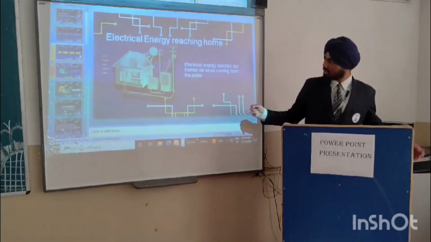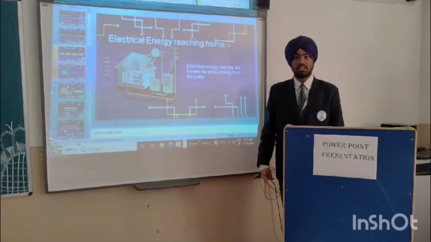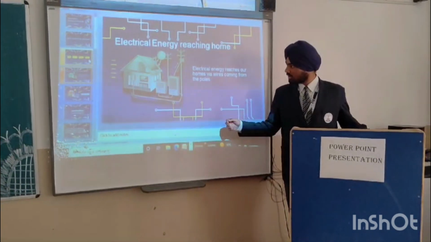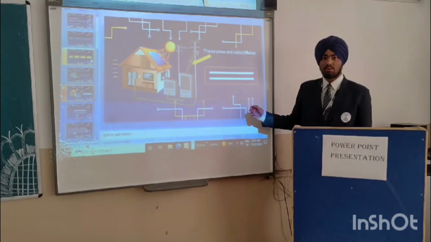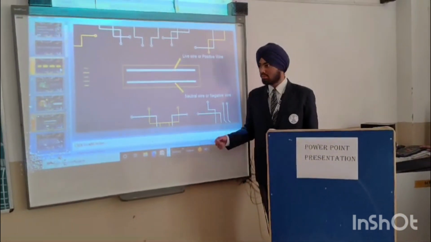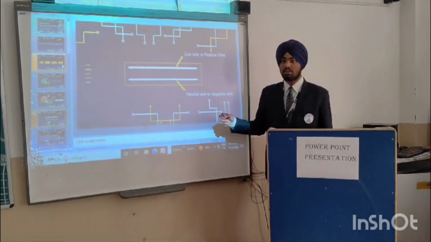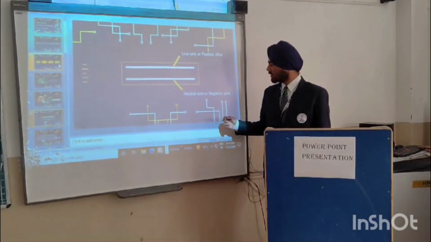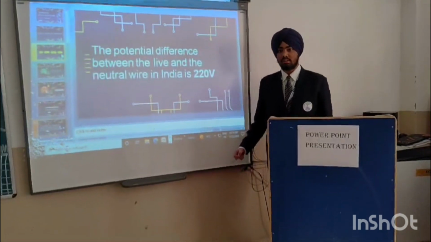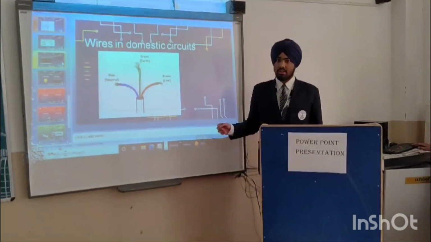electrical energy. How does electricity reach our home? Electricity reaches our home through wires coming from the poles. These wires are called mains. Mains consist of two wires. First is the live wire, or positive wire, and second is the neutral wire, or negative wire. The potential difference between these two wires, first is the live wire which is covered in